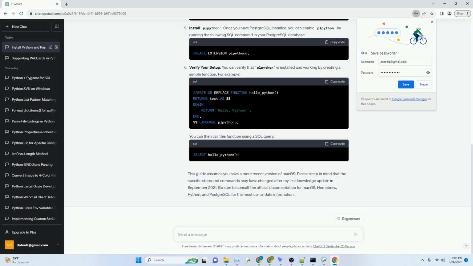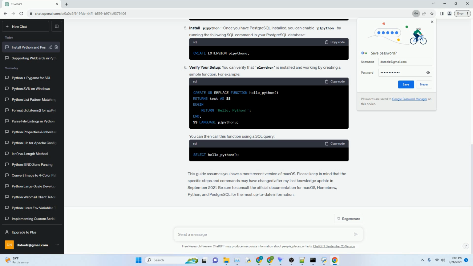Install plpython. Once you have PostgreSQL installed, you can enable plpython by running the following SQL command in your PostgreSQL database. Verify your setup. You can verify that plpython is installed and working by creating a simple function. For example, you can then call this function using a SQL query.